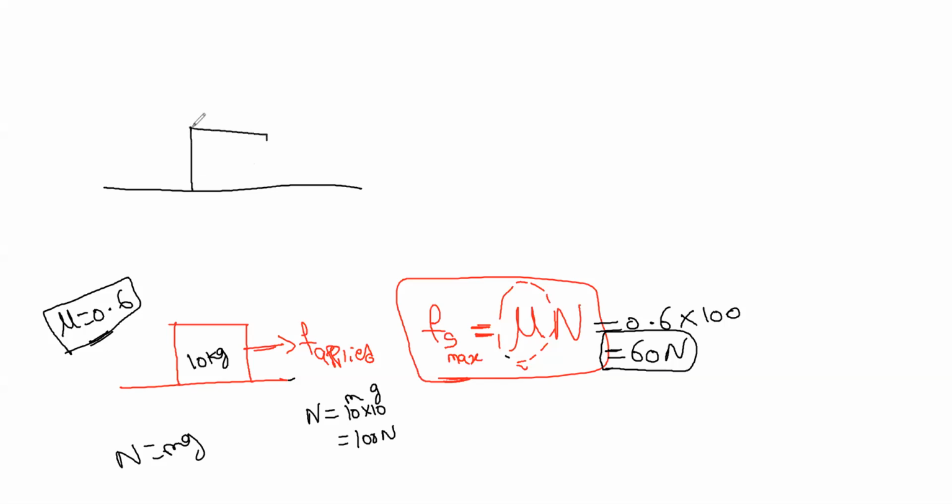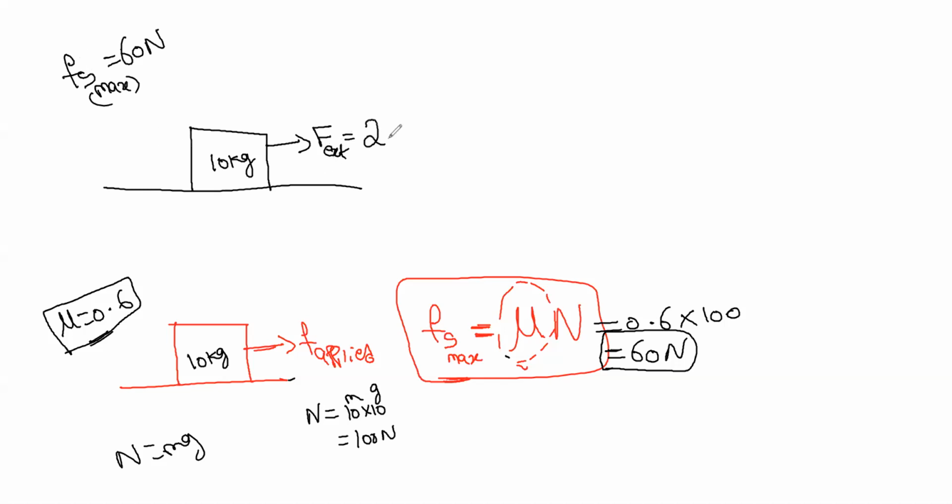Here we have a 10 kg block. Now I am applying a force, let us suppose F applied or F external. Generally, we will take F external, that we are applying. The first step is to calculate Fs max, the maximum static friction. We got 60 Newton. Just write it down.